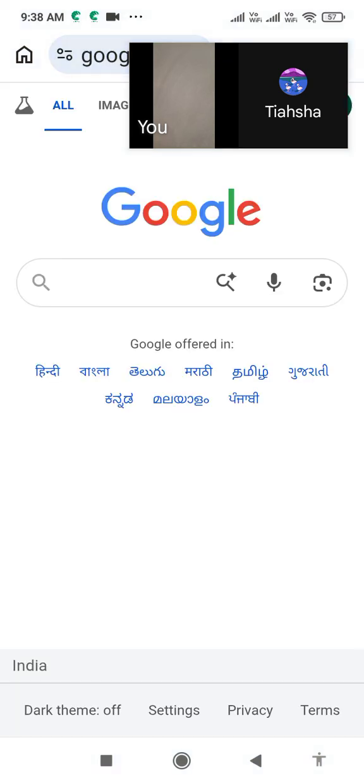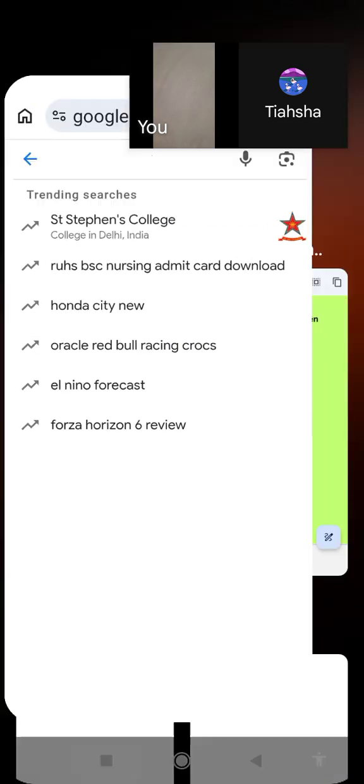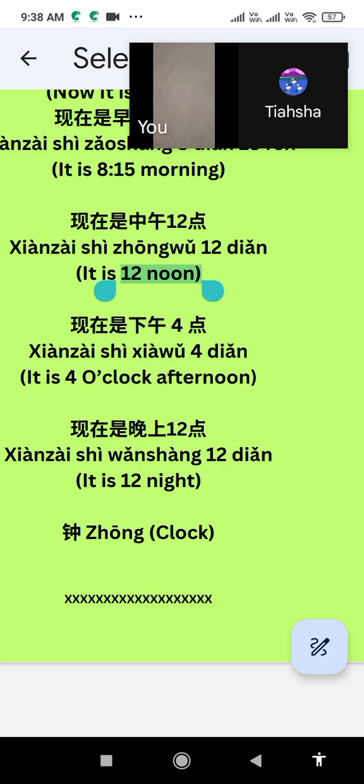Now this is mainly how to express the time in Chinese sentences. If you are confused about Zhao Shang, Wan Shang, Xia Wu, you can add 12, no problem.